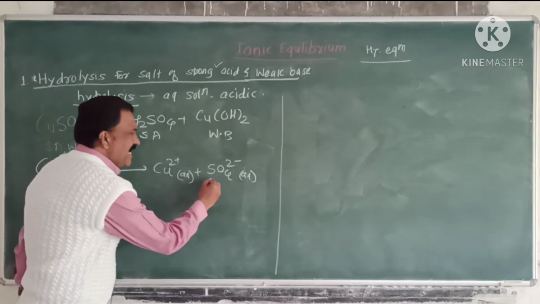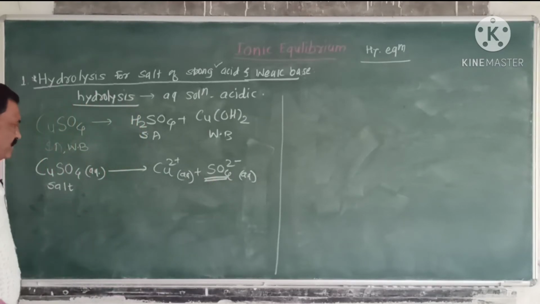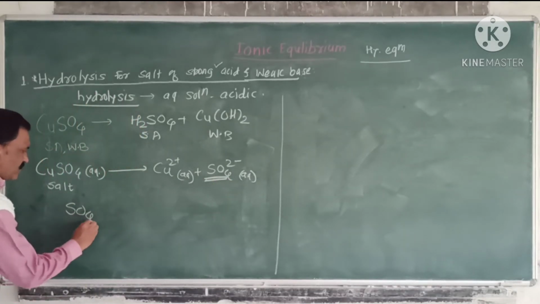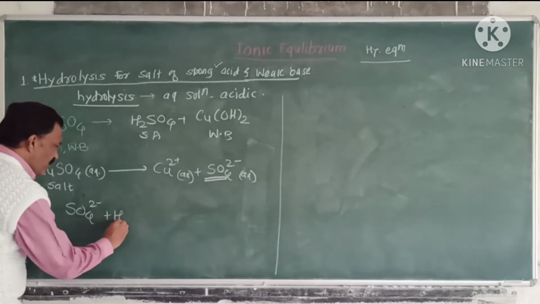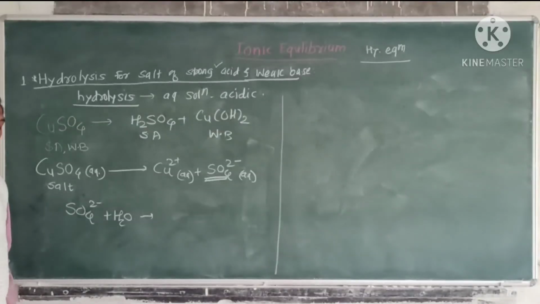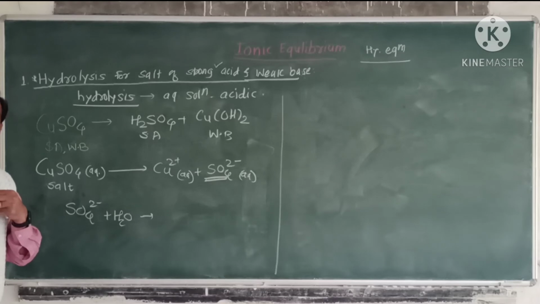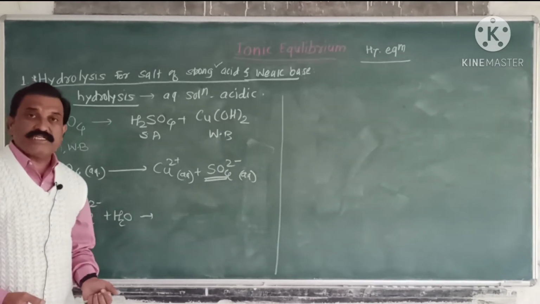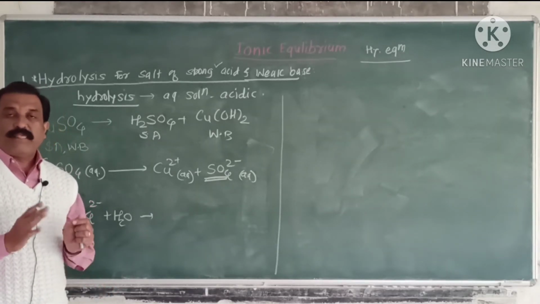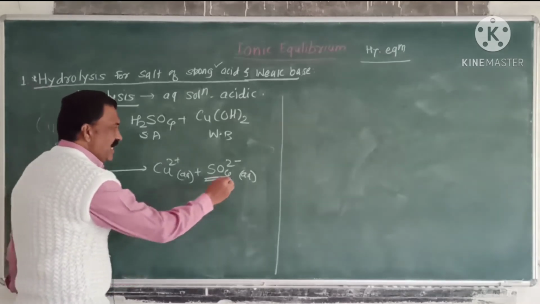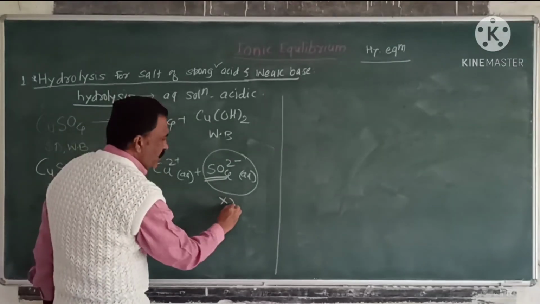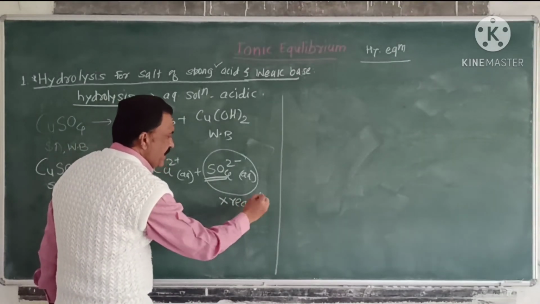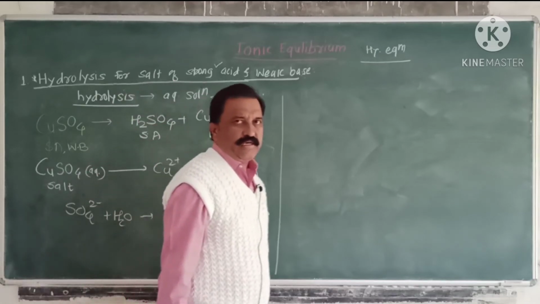Here the sulfate ion does not react with water. If it reacted with water, it would again be converted into H2SO4, which ultimately dissociates to give H+ and SO4 2- ions. That is, these ions do not have a tendency to react with water.